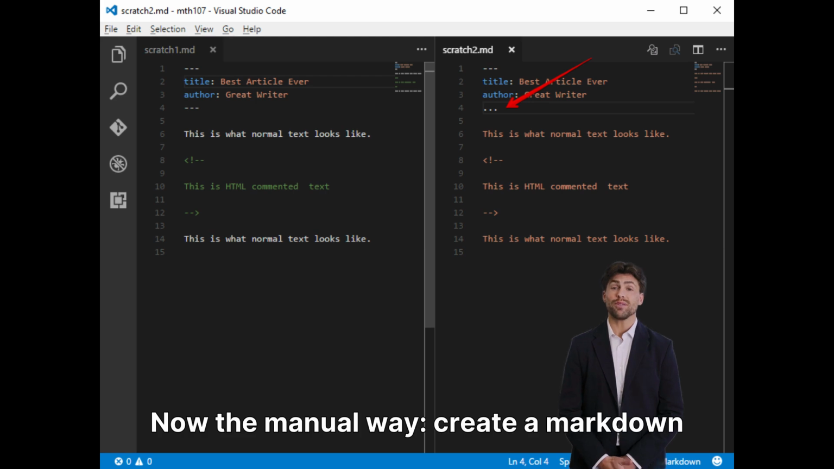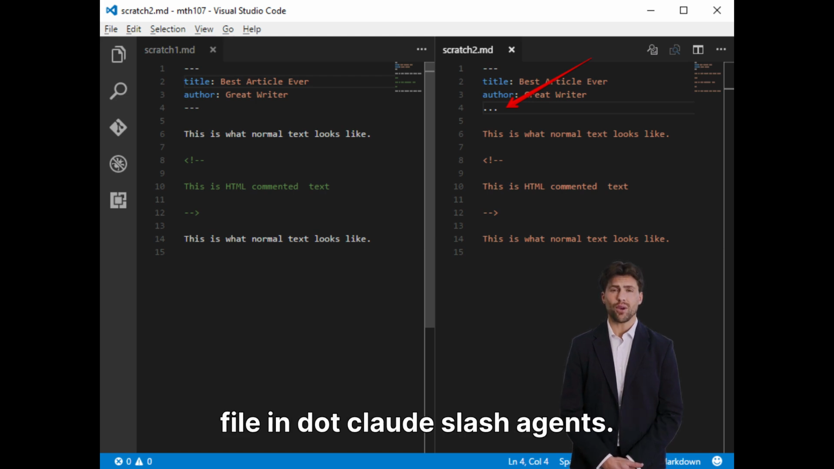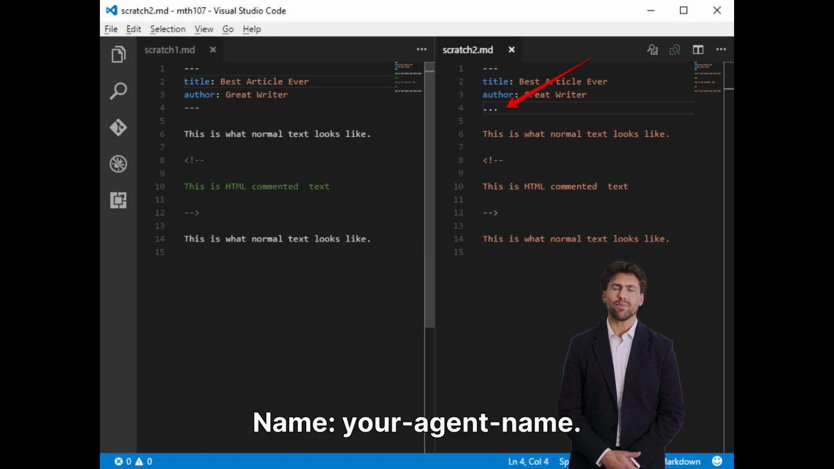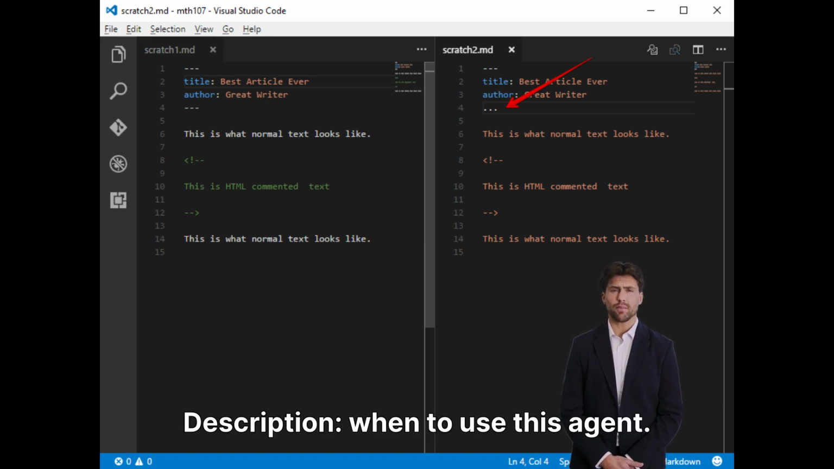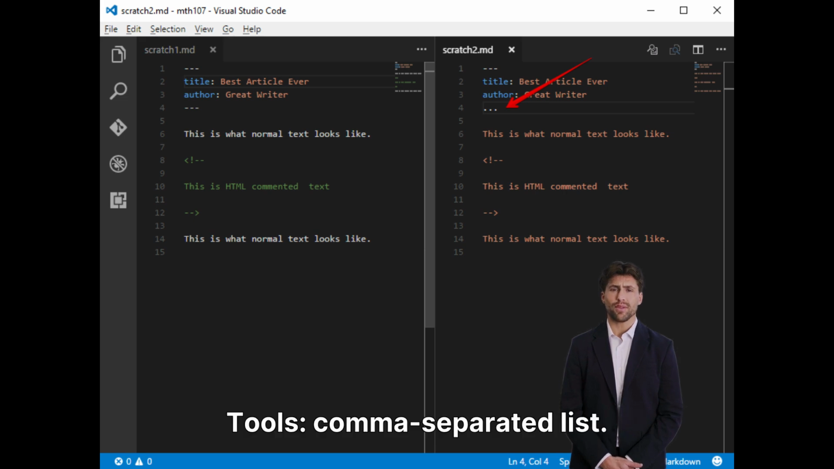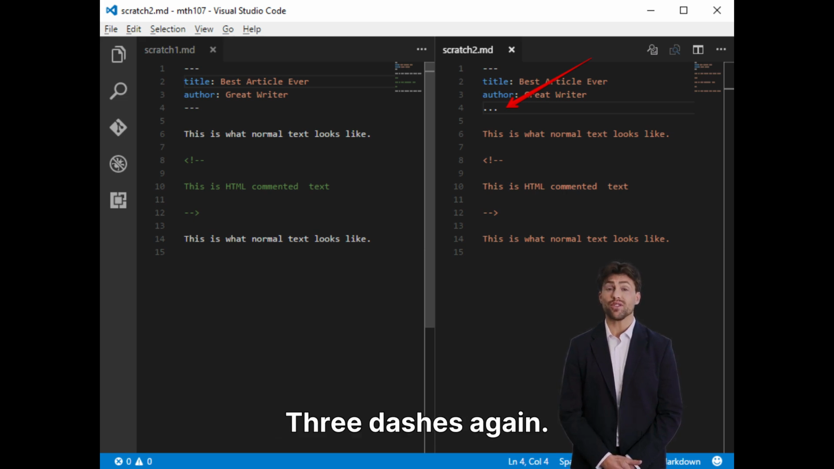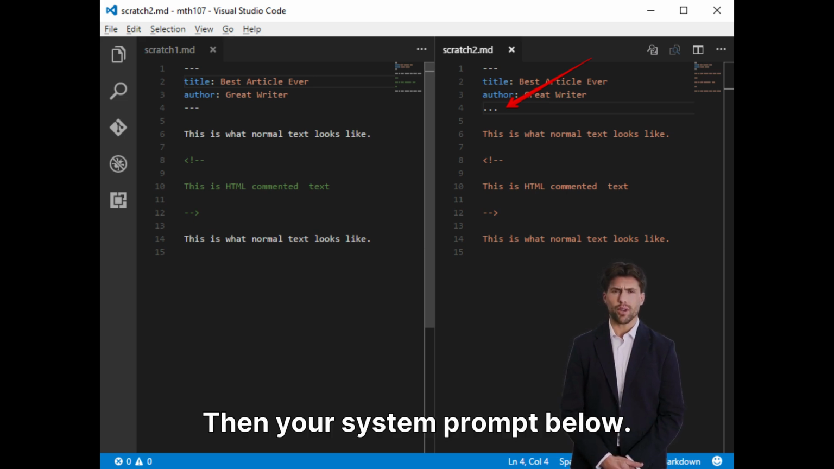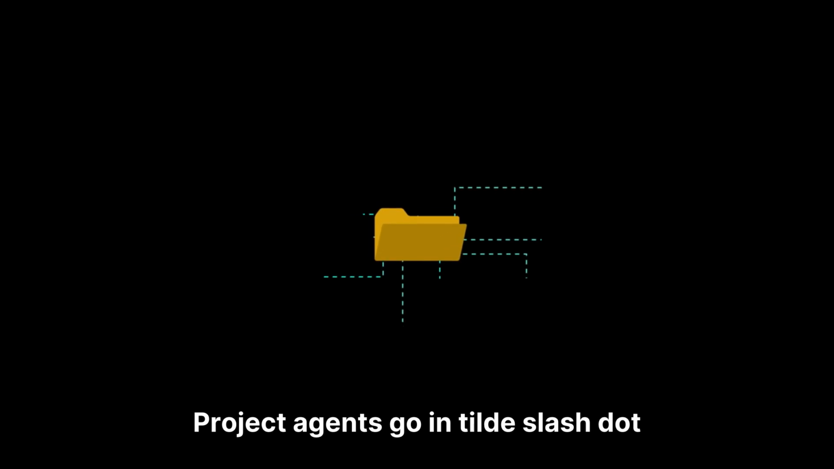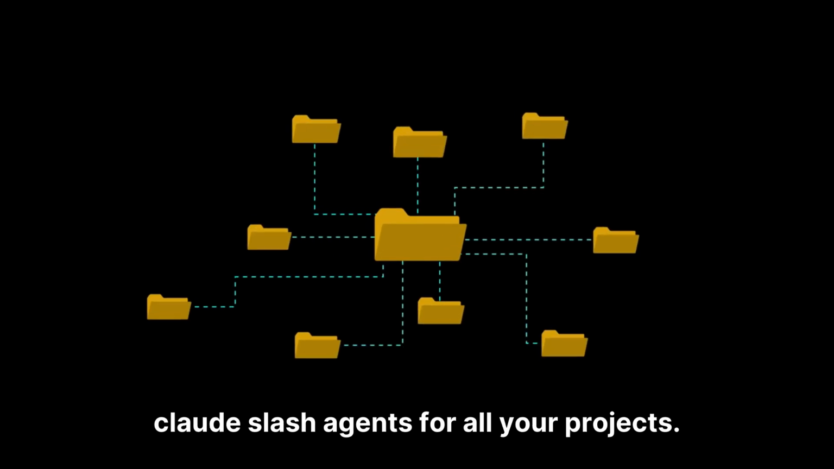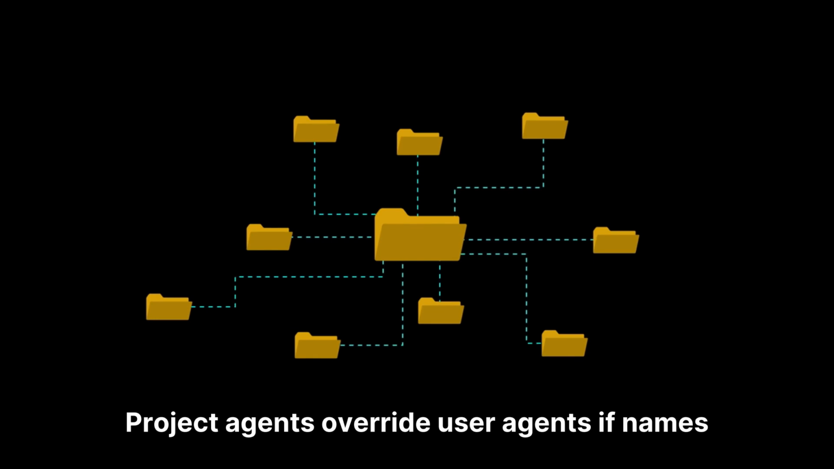Now the manual way. Create a markdown file in .claude/agents. Here's the structure. Three dashes. Name: your agent name. Description: when to use this agent. Tools: a comma-separated list. Three dashes again. Then your system prompt below. Project agents go in .claude/agents; user agents go in ~/.claude/agents for all your projects. Project agents override user agents if names conflict.